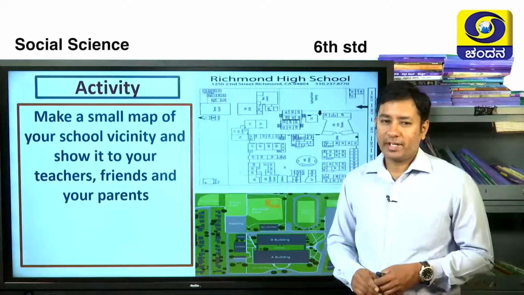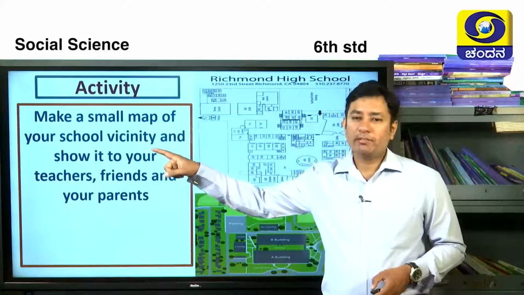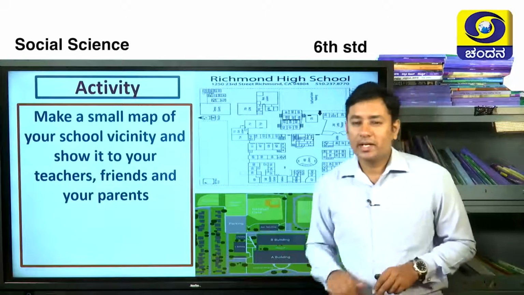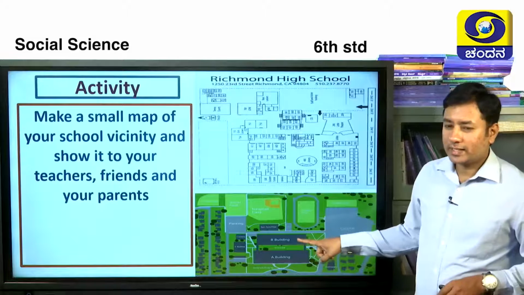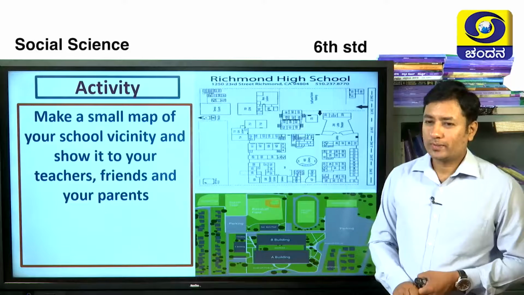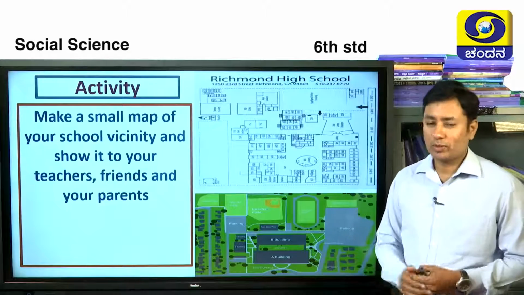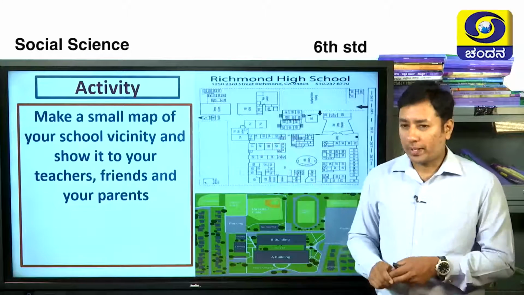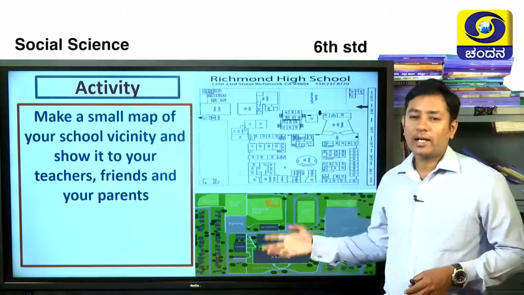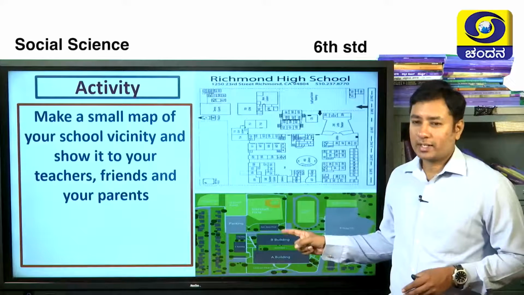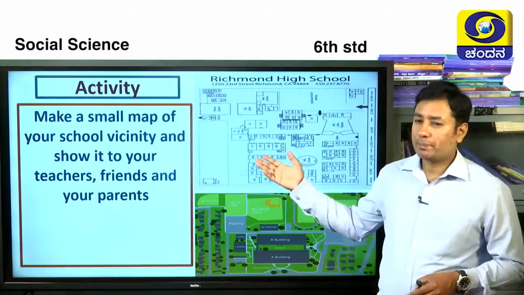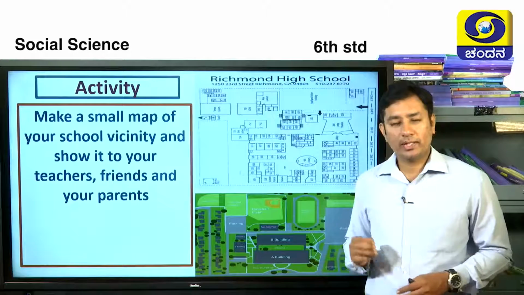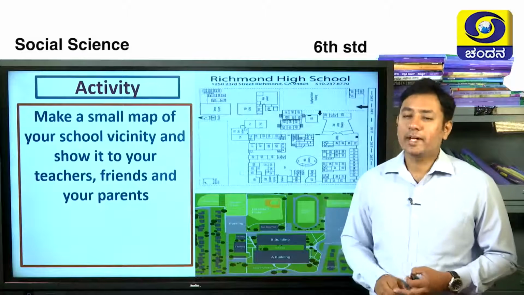Okay, I'll give you an activity. Make a small map of your school and the vicinity of your school and show it to your teachers, friends and your parents. See, I have made one map just like this, which represents my school. I mean to say where I am working, which is my school only, right? Yes. See, this is some other school. They have planned it according to a blueprint. You can make a map just like this or like this. It is your wish. You can fill in the colors, it shows like this. If you don't want to fill in any colors, it shows like the skeletal structure of the map. But anyhow, I hope you'll enjoy it like anything. I hope you'll make it blissfully.